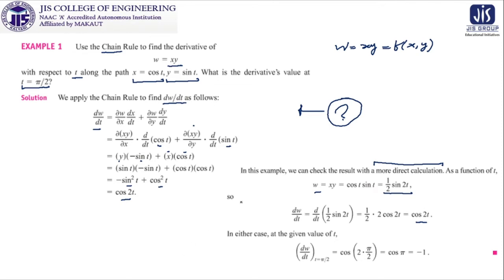So in any case, we get cos 2t, and ultimately our final result has to be calculated at t equal to pi by 2. We have substituted t equal to pi by 2 in this expression, and we get cos pi, which is nothing but minus 1. So our job is done.